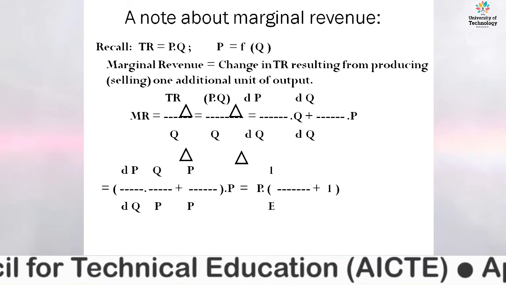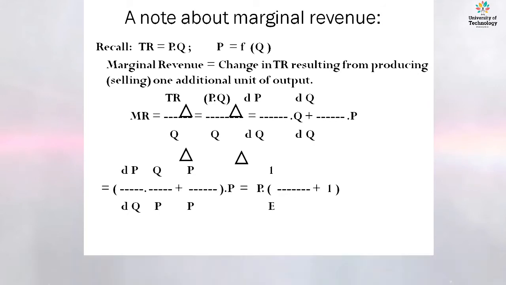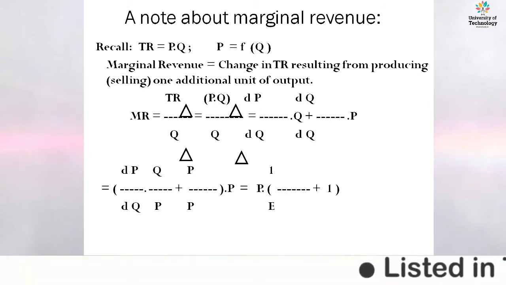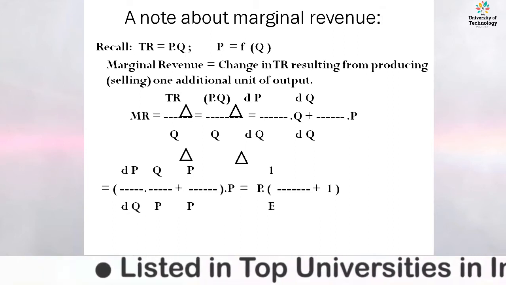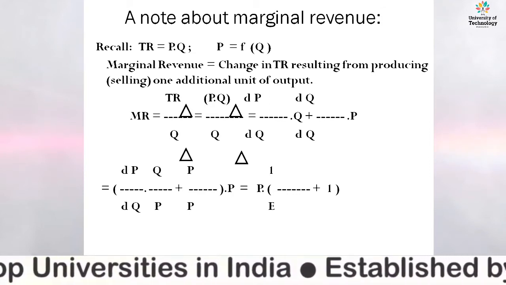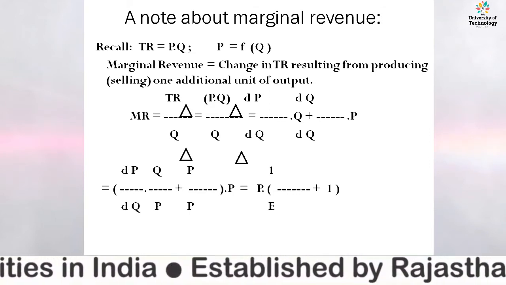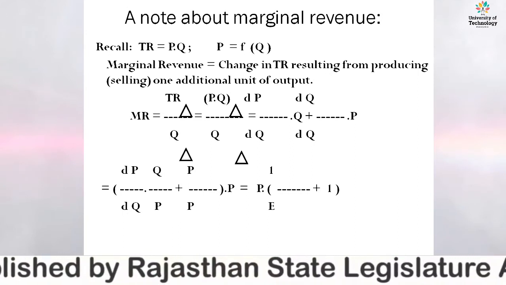Total revenue can be presented here as d(P into Q) divided by dQ. To elaborate this function further, it is presented here as dP by dQ into Q divided by dQ into P, right?